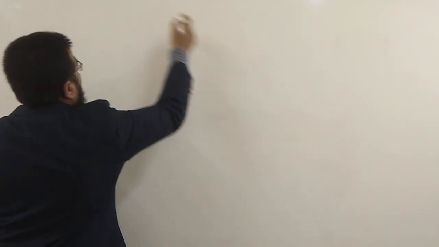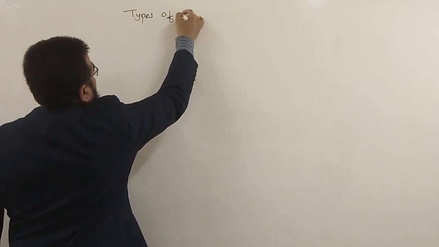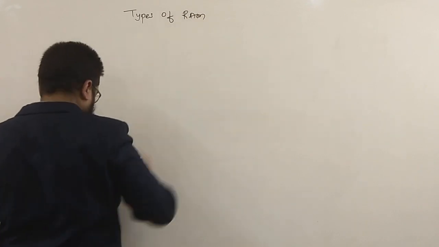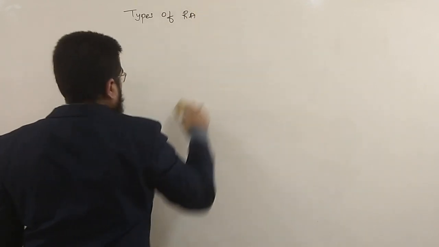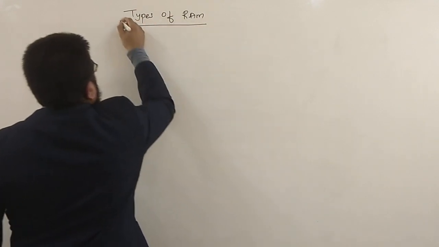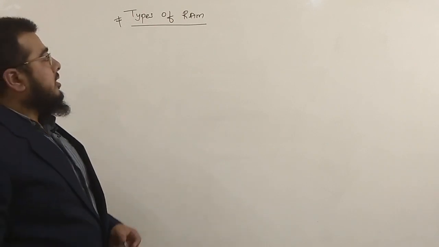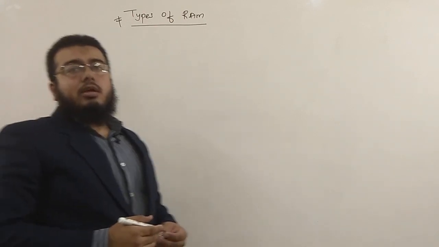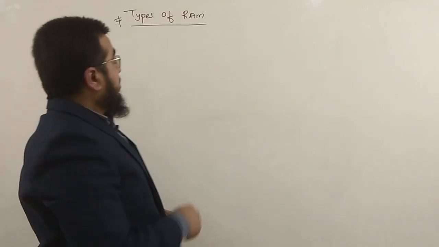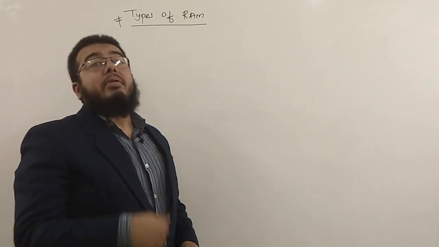Next, let us go on to the types of RAM. Okay, now what is exactly a RAM? RAM, as you all know, is random access memory, and the main work of RAM is to store data temporarily.